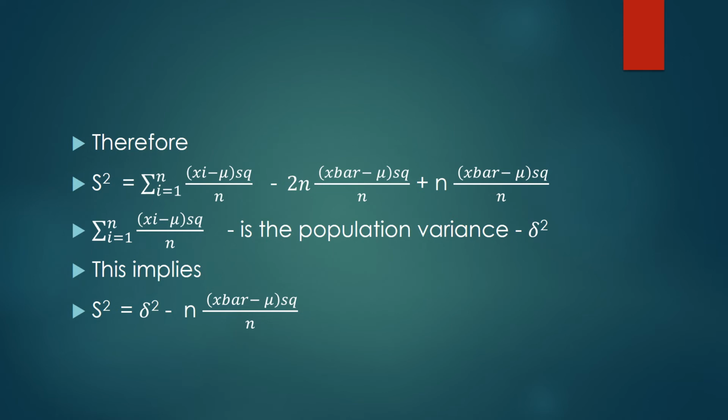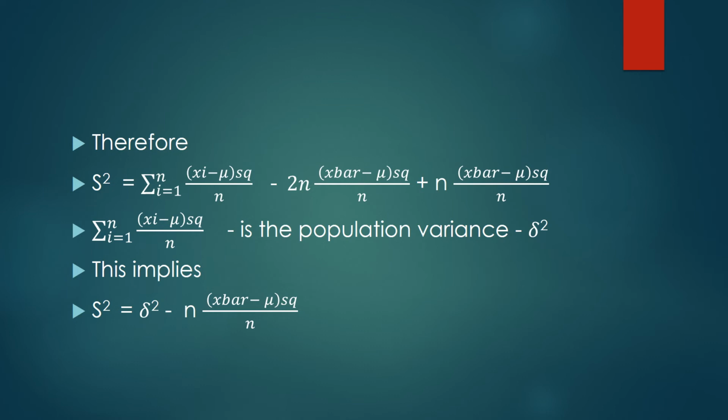The two terms on the right hand side are like terms, so you can just add them together. Minus 2n plus n gives us minus n. So the final result on the right hand side is minus n times x bar minus mu squared all over n.